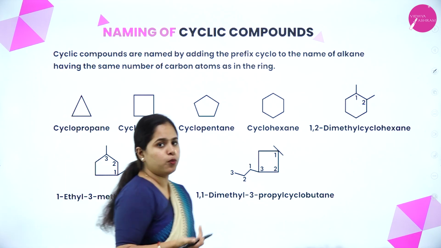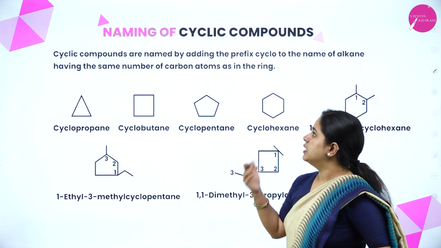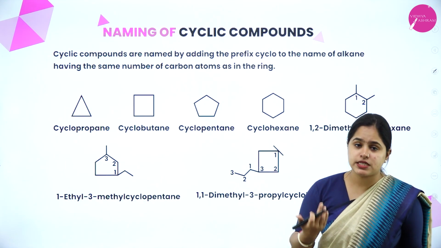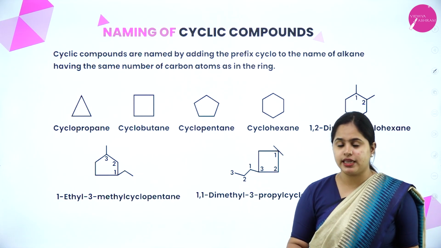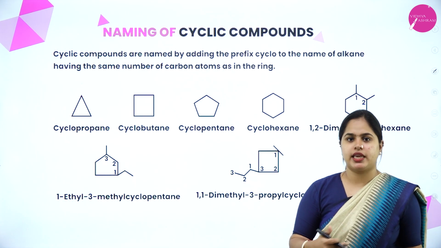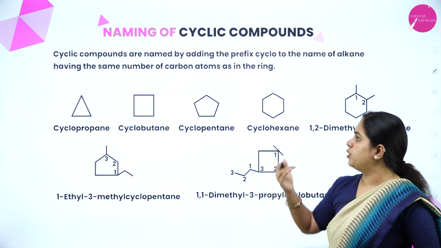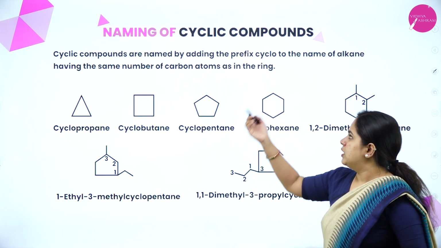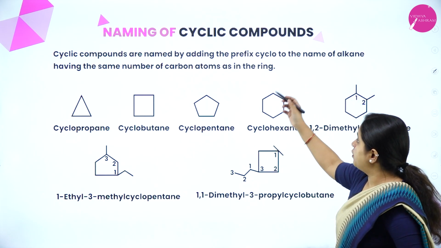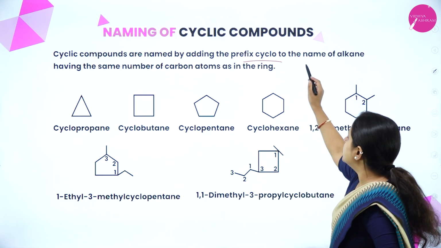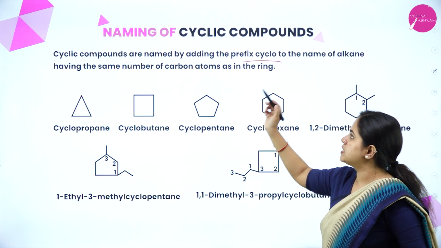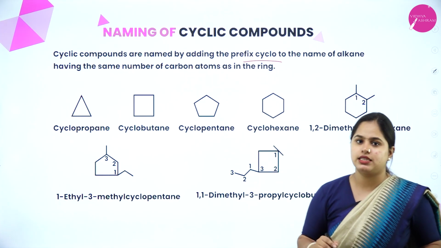Now moving on to the next one, that is cyclic compounds. How do you name cyclic compounds? Till now we studied the rules for straight chain alkanes and branched chain alkanes. Now we are going with cyclic compounds. They are named by adding the prefix cyclo to the name of the alkane having the same number of carbon atoms as in the ring.